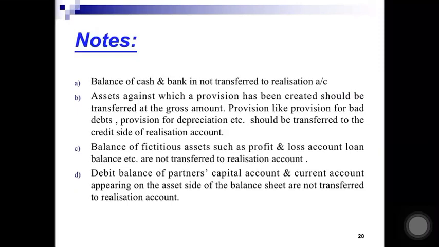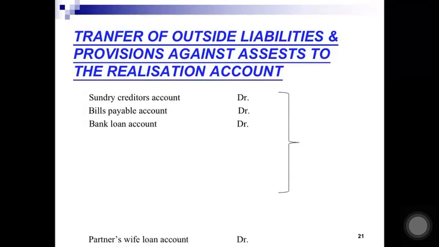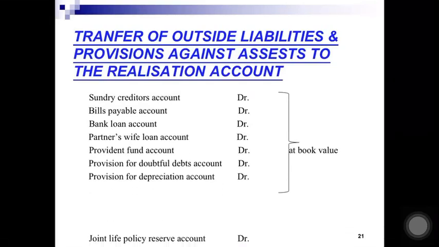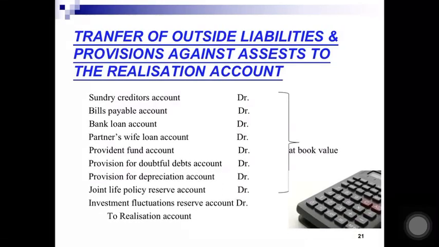Balance of fictitious assets like profit and loss account and any type of suspense account, like advertisement suspense account, should not be transferred to realization account. Similarly, if there is any debit balance of partner's capital account or current account, this should not be transferred to realization account.